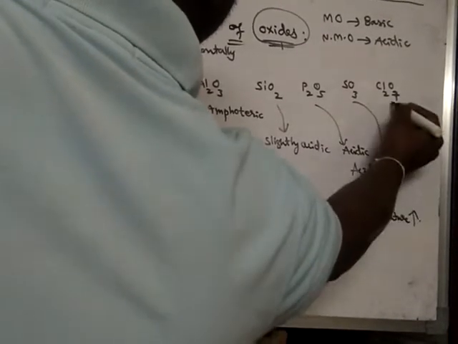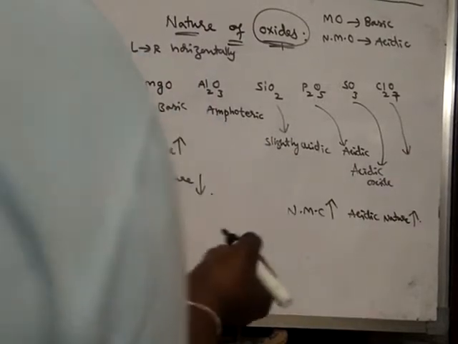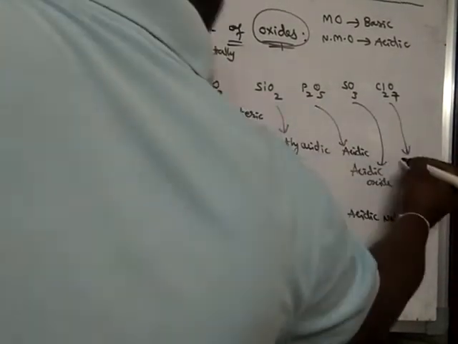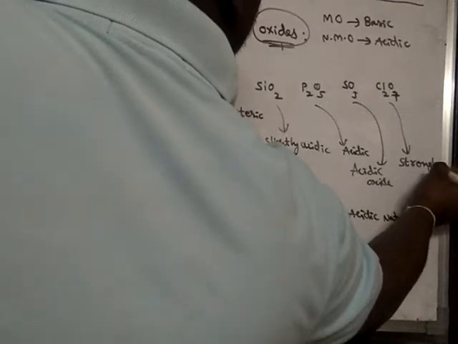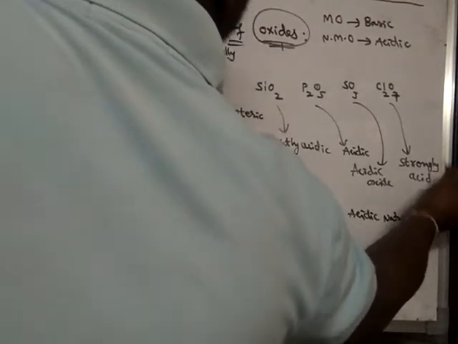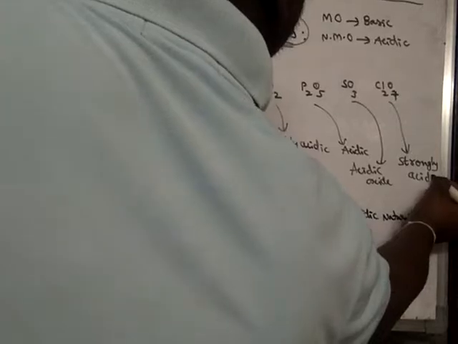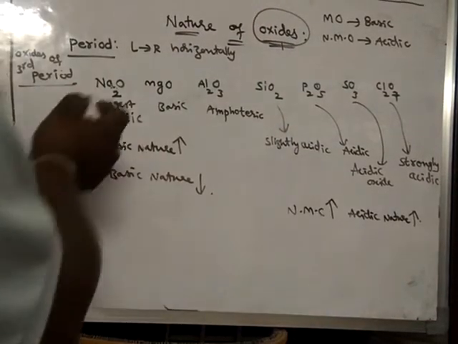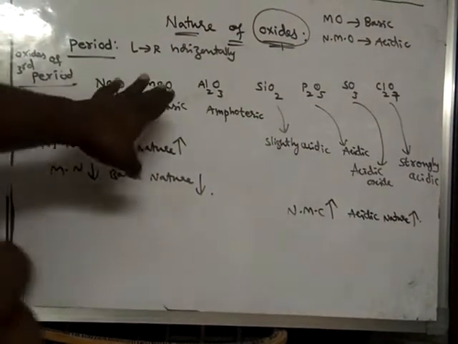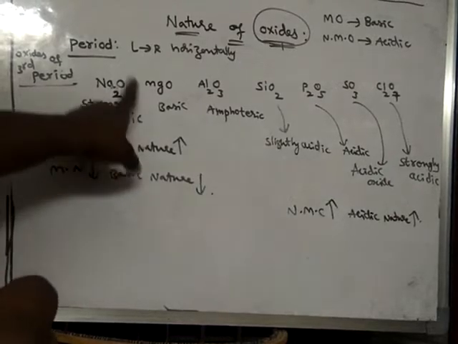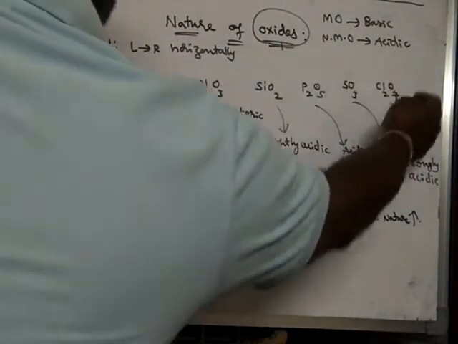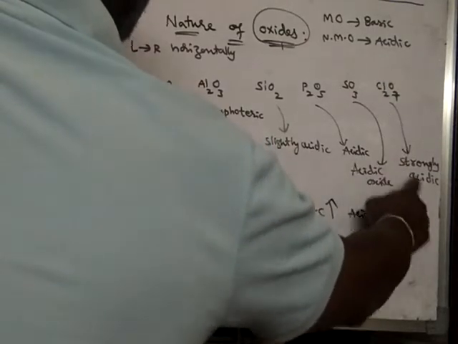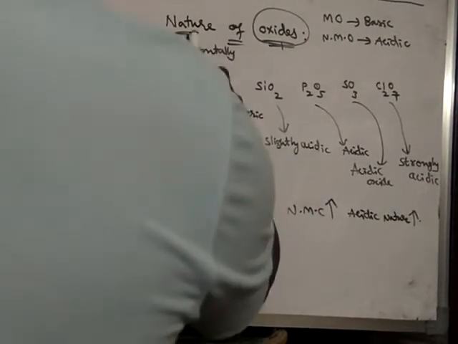Cl2O7 is strongly acidic. So towards the extreme left, the nature of oxide is strongly basic, and towards the extreme right, the nature of oxide is strongly acidic. In this way, the nature of oxides varies along a period.